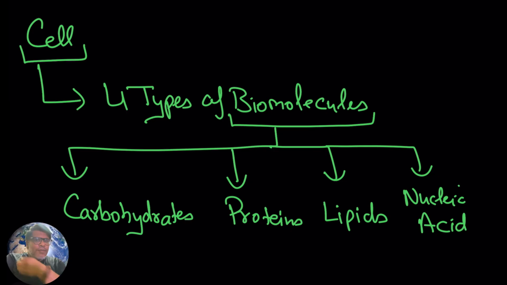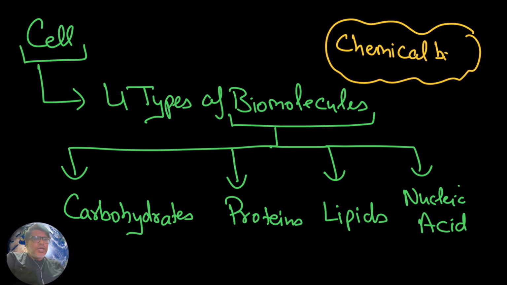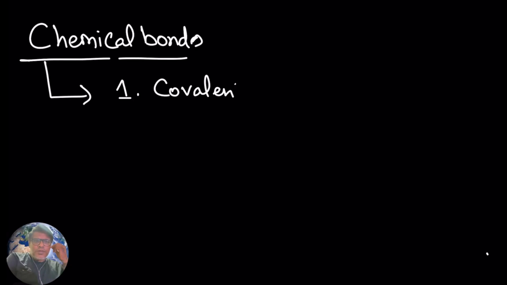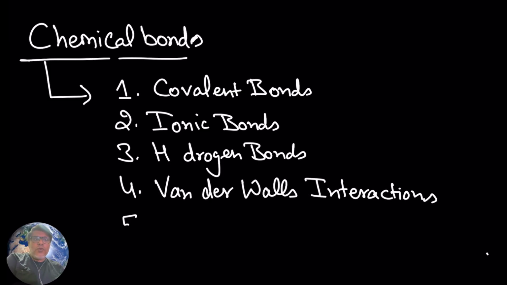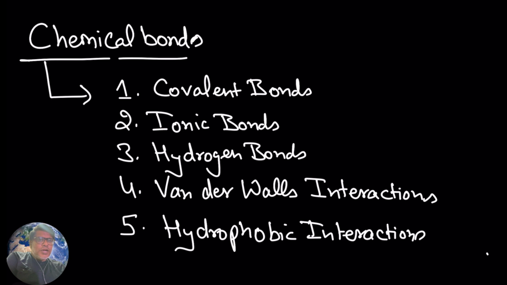You must have learned about chemical bonds in your chemistry class, but here I just want to recap all these things so that you are at the same level and able to understand clearly. Hopefully you must be knowing what a chemical bond is and what the different types are: covalent bonds, ionic bonds, hydrogen bonds, van der Waals interaction, and hydrophobic interaction.